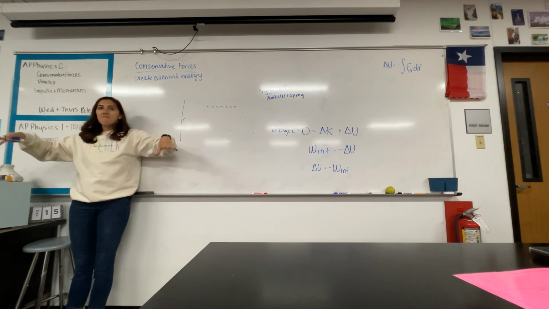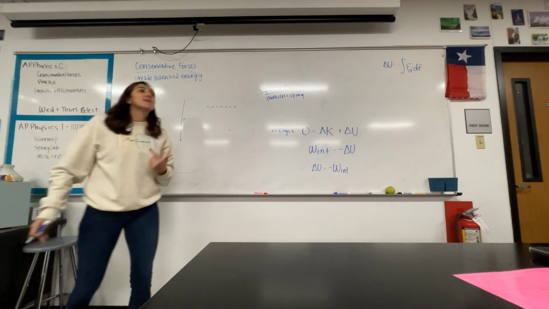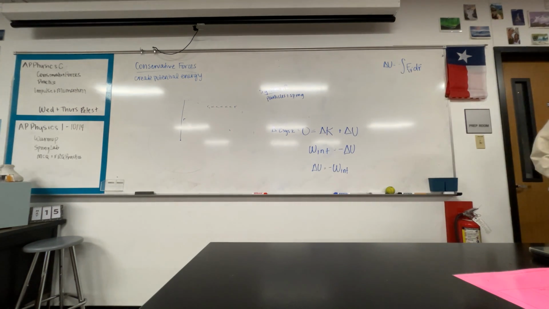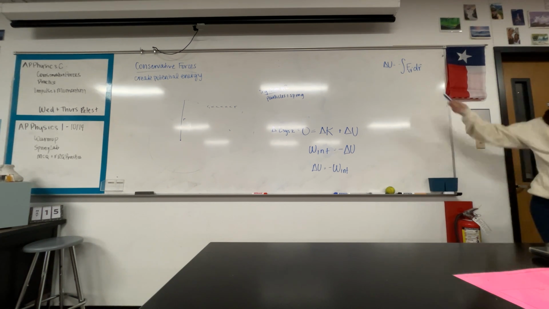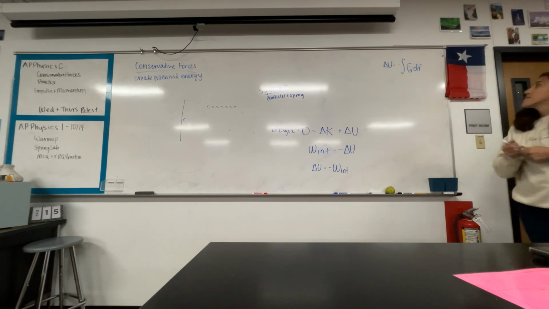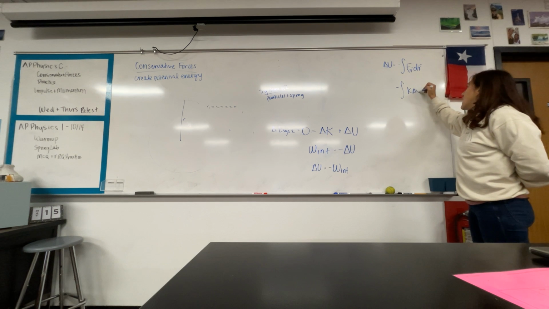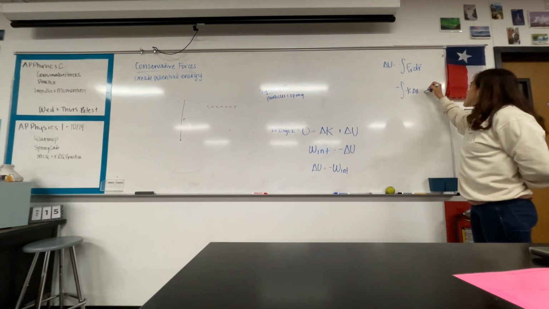Fg is the same. So that means what's the only possible non-variable force that I could have for a change in potential energy? A spring, right? The spring force by itself, k delta x, that's not variable. You actually do the integral of that, right? Negative k times delta x, there's a negative in there too.